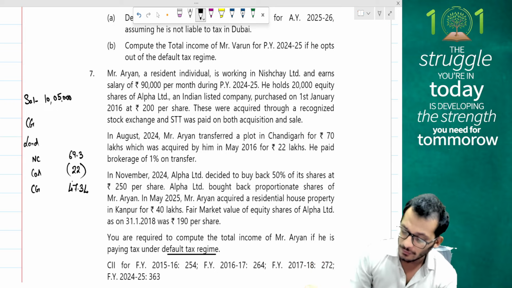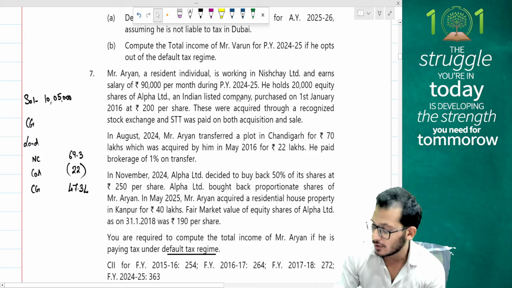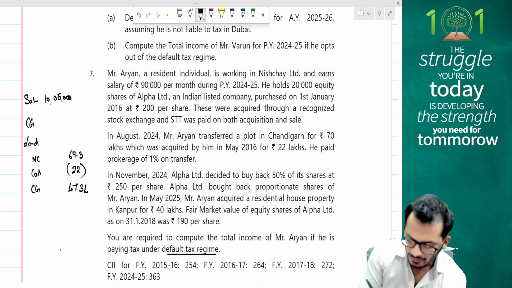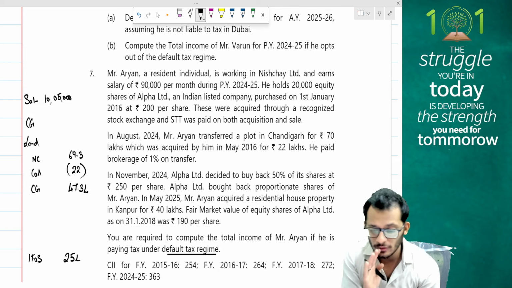rupees. Now, people, this 250 rupees, 50% of the shares. So, how many shares did I have? I had 20,000 shares. 10,000 shares is what I'm going to sell in the buyback. So, 10,000 shares into 250 rupees is 25 lakh. 25 lakh is directly going to go as my income from other sources, no questions asked.